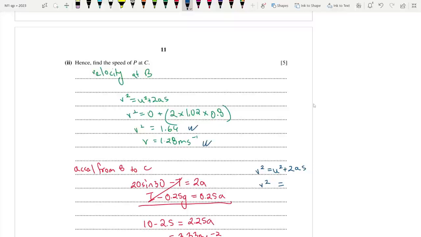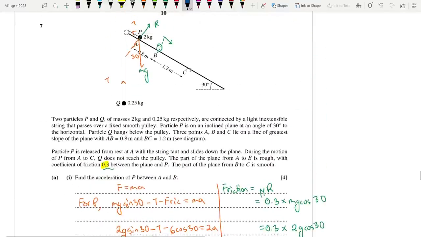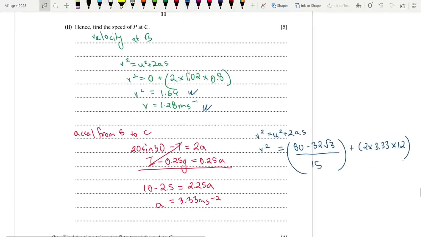So here the final velocity of the first phase is the initial velocity of the second stage, right? So 1.64 whole squared, or 80 minus 32 root 3 divided by 15, that's u square, plus 2 into 3.33 times 1.2 meters. That is the distance we traveled at the end to C. Let's find out the final velocity or the speed.